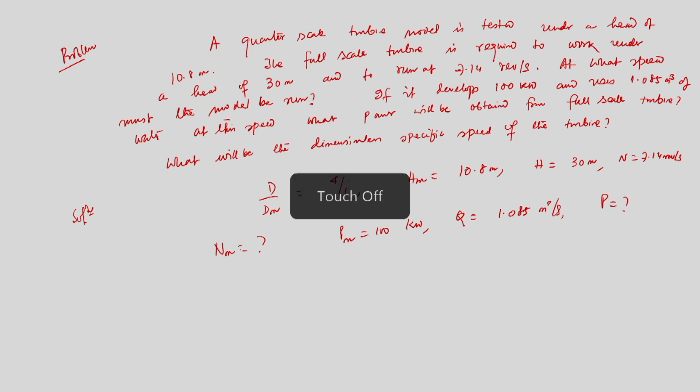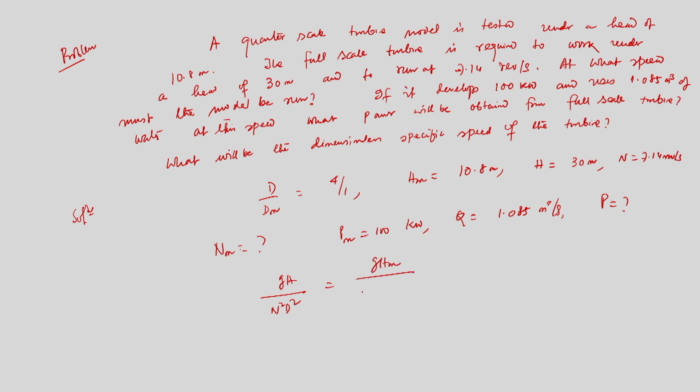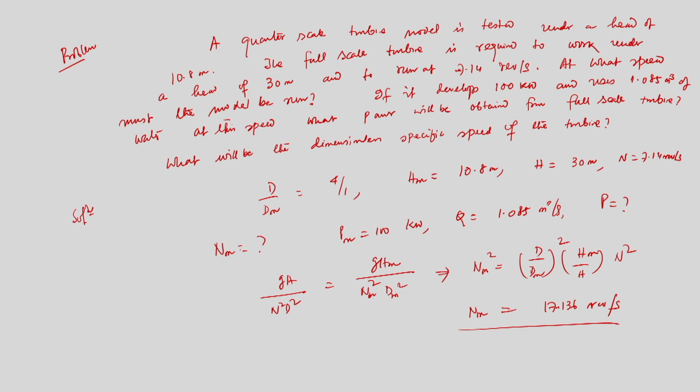So this is the problem, very easy, because you can use the scale ratio. So how can you use it? gH by n square d square is equal to gHm by nm square into dm square. From there nm square is equal to d by dm square into hm by h into n square. We know every quantity, and if we put in, we will obtain nm is equal to 17.136 revolution per second, because I know d by dm, I know hm by h, and I know n. So this is the speed at which the model must run.